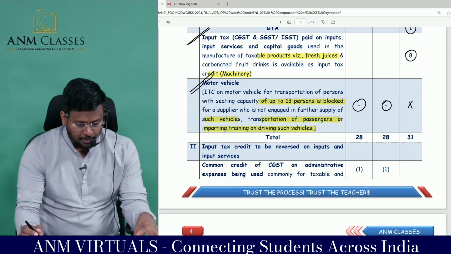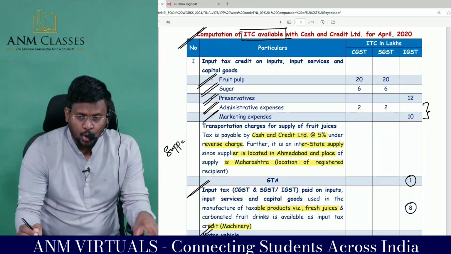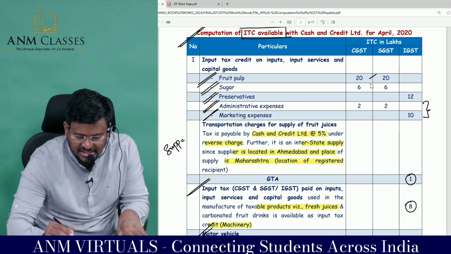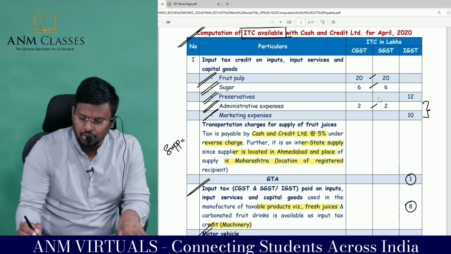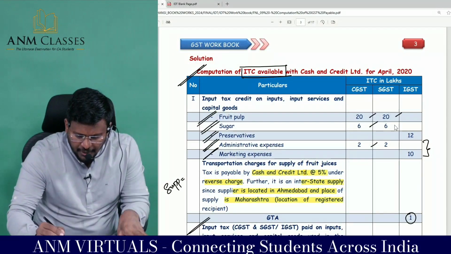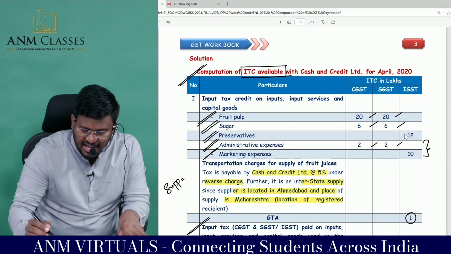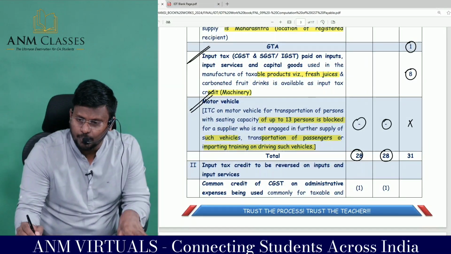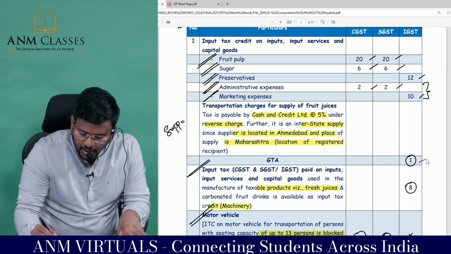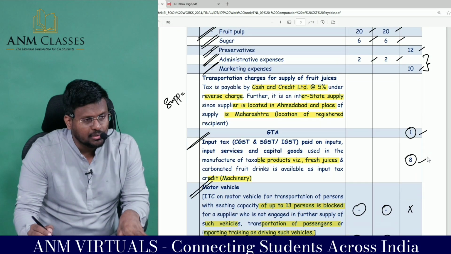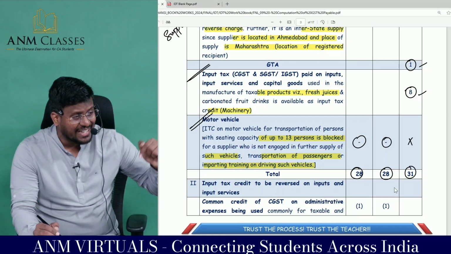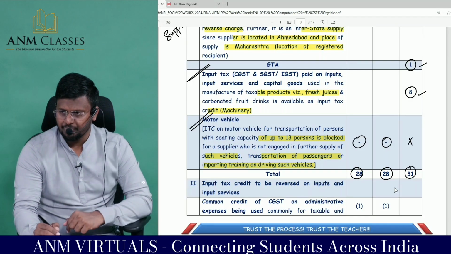That means, my dear lovable students, total CGST paid is 20 lakh plus 6 lakh plus 2 lakh comes to 28 lakh. Total SGST paid is 20 lakh plus 6 lakh plus 2 lakhs comes to, so here 12 lakhs plus 10 lakh, 22 plus 1, 23 plus 8, totally 31 lakh. But this ITC includes common credit.